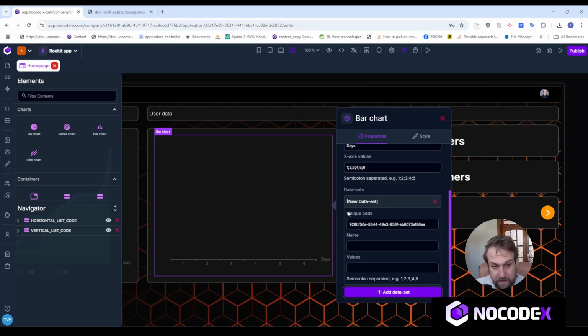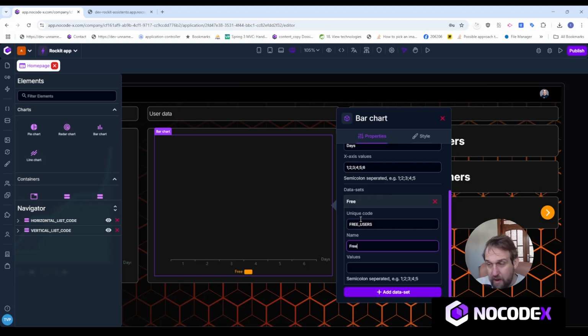So the first data set I add right here, again, a data set has a unique code. This should be unique within your bar chart. Again, it's your responsibility to keep this data set's code unique. So in this case, we'll choose free users. Every data set that you create will have a unique code. It's a long string, but as I did right here, you can change it into something that is more readable, which will make it easier for you to work with.